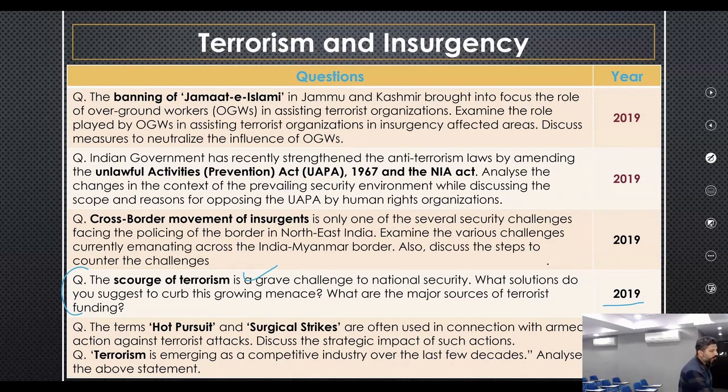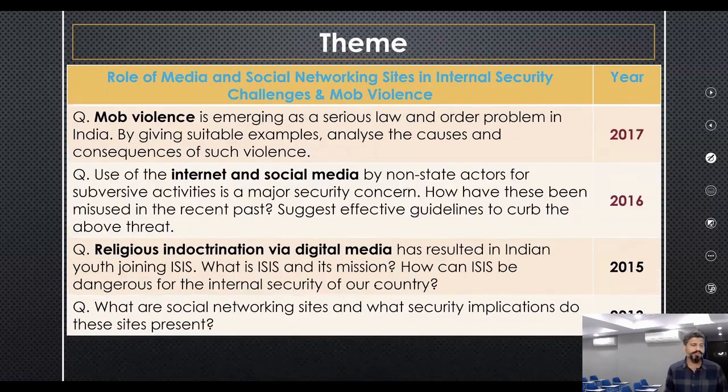And finally, what are the major sources of terror financing? So these are 3-4 dimensions of terrorism. If you handle them properly, you would be able to answer the question if any is asked related to terrorism. Then besides this, we have questions that have been asked related to social media and the threat it poses to internal security. You can see these questions that are on your screen right now.